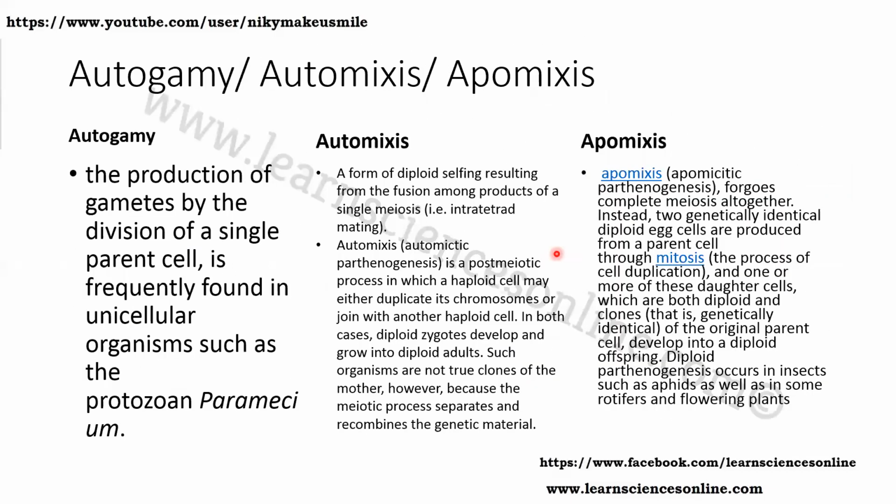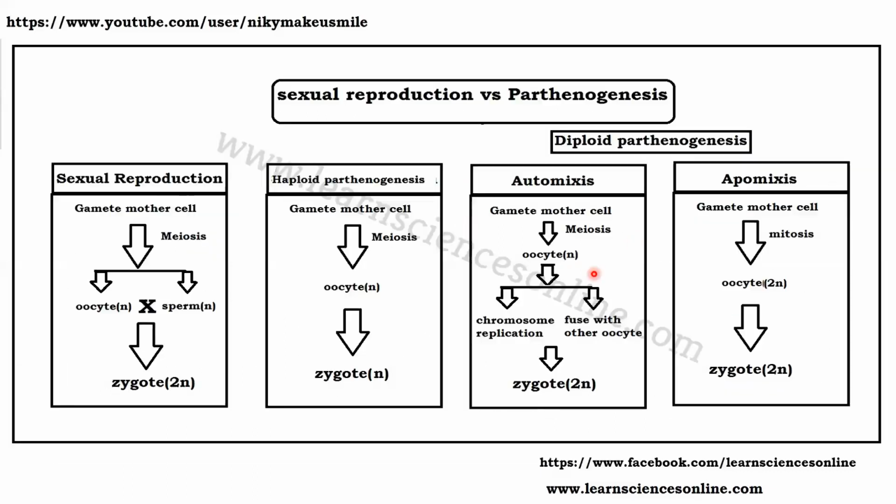So what is the definition of automixis? A form of diploid selfing resulting from the fusion among the products of a single meiosis. Since the single meiosis products are fusing together, this process is known as automixis.